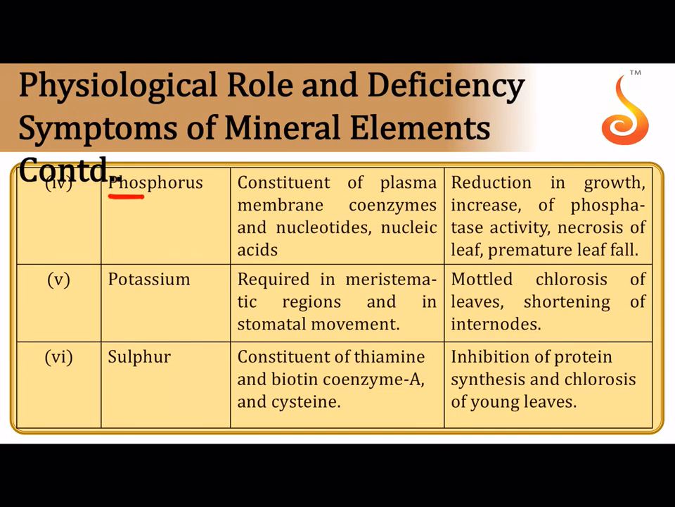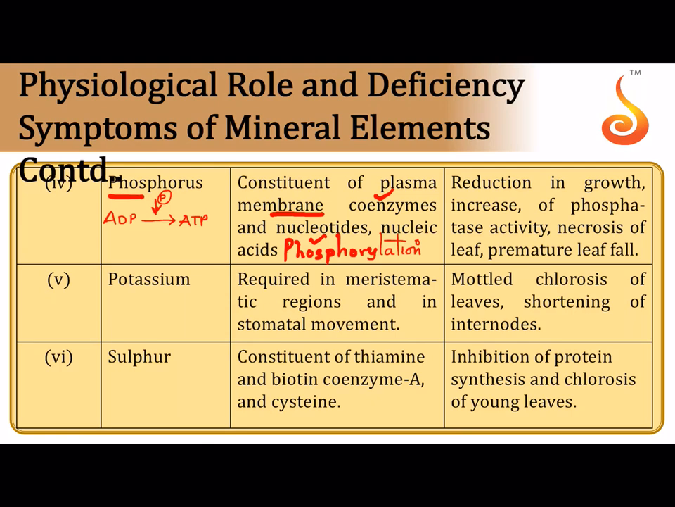Phosphorus. Now, phosphorus is a very important component of the plasma membrane. You know that phosphorus is a component of phospholipid that makes up the plasma membrane. It is also a component of coenzymes, proteins, nucleic acids and nucleotides. And very importantly, phosphorus is involved in phosphorylation reactions. For example, if you want to produce ATP from ADP, then you have to add a phosphate to it. So this is a reaction where you have added phosphate to the substrate. This is called phosphorylation.